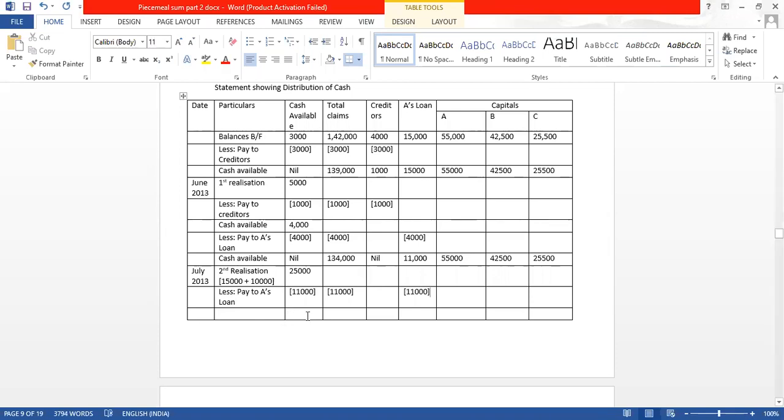Now how much is the cash available? Out of 25,000 we have used 11,000. So now how much is remaining? 14,000, correct? Cash available is 14,000. Now only partners' capital is left. We have paid the partners' loan.